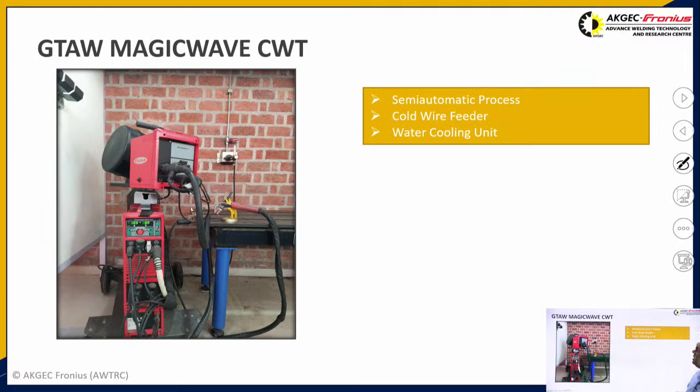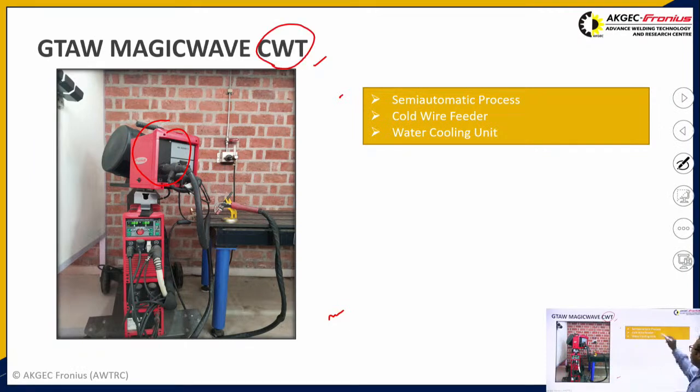This is one of the GTAW MAGICWAVE cold wire transfer technology machines which we have in our lab. We call it cold wire transfer technology because we use a wire feeder with this machine, and through this wire feeder a consumable wire comes to the electrode and welding is performed. The wire doesn't require any extra heat source for its melting, which is why it is known as cold wire transfer technology.